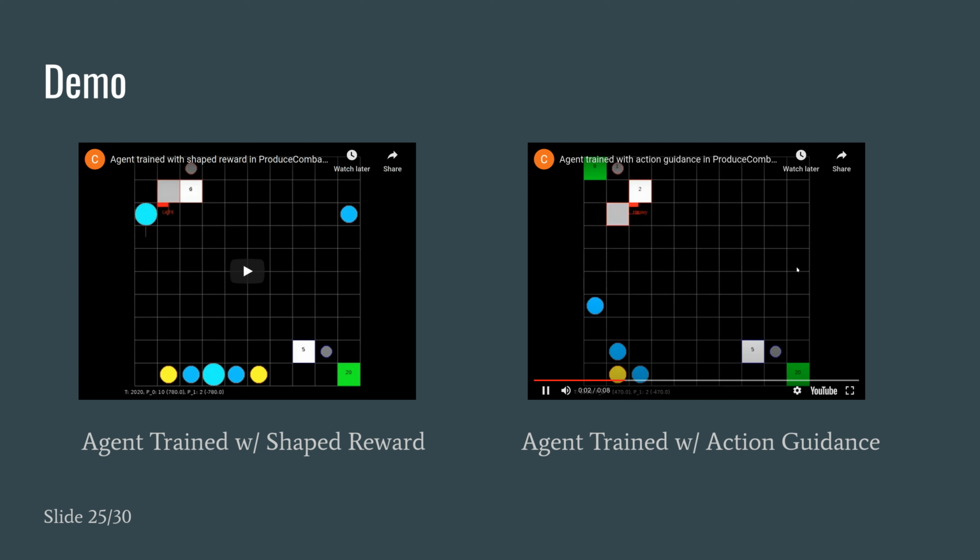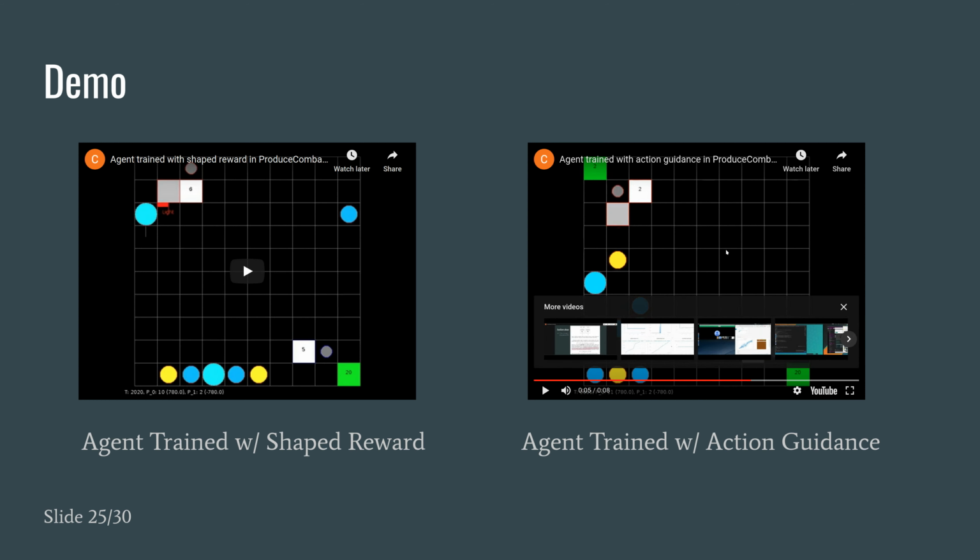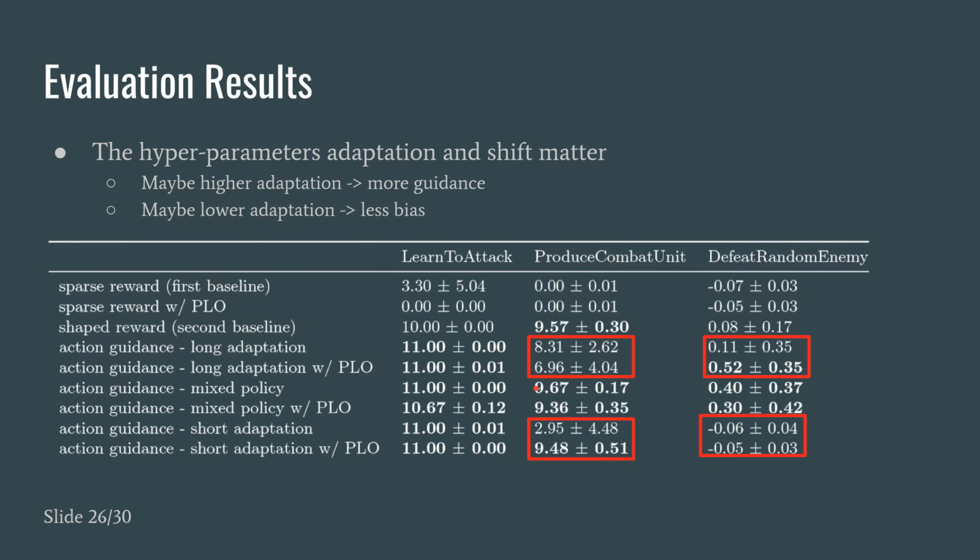Had we trained the agent using a longer adaptation with action guidance, the agent would learn behavior that is no different from the shape reward. The intuitive explanation is that having a higher adaptation gives more guidance to the agent, so the agent learns harder tasks, but it also inflicts more bias on how the task should be performed. Setting a lower adaptation means that the agent will have less bias and possibly have a better chance to optimize for a categorically better behavior.